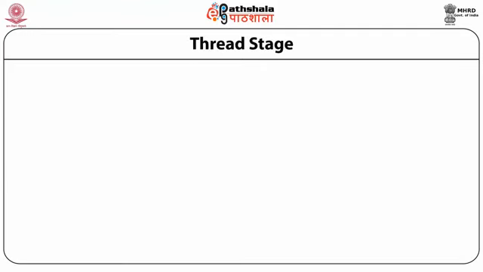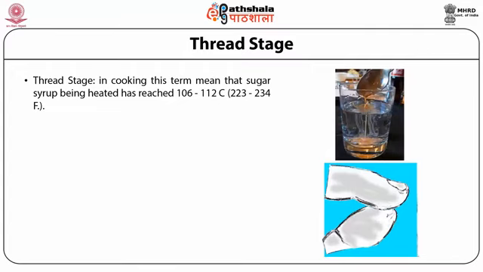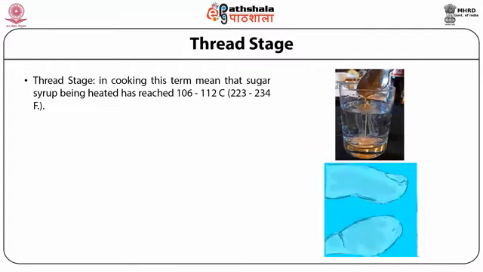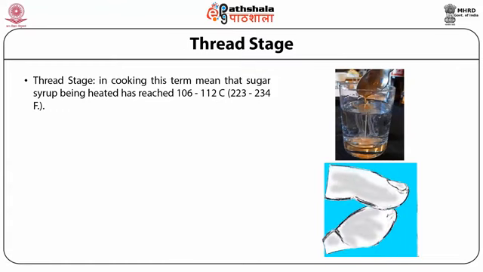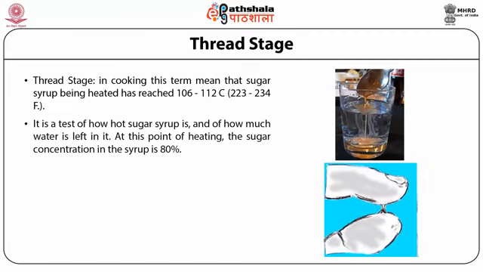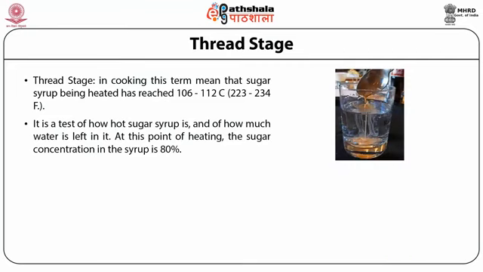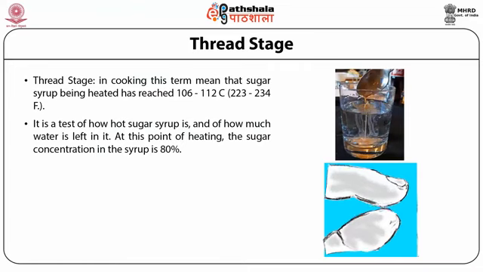Dear students, now we will go through different stages of sugar cookery in detail. First is the thread stage. Thread stage is a cooking term meaning that sugar syrup being heated has reached a temperature of 106 to 112 degrees Celsius. It is a test of how hot sugar syrup is and of how much water is left in it. At this point of heating, the sugar concentration is around 80% in the syrup.